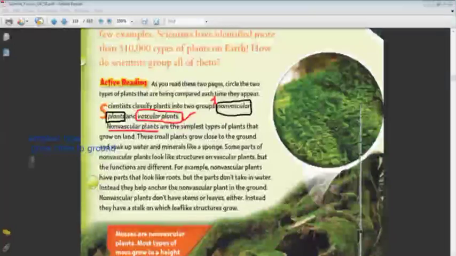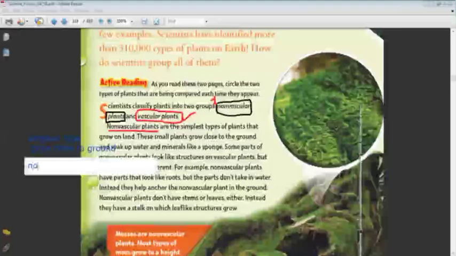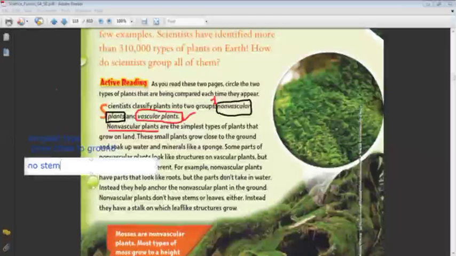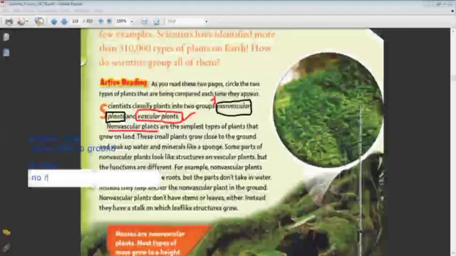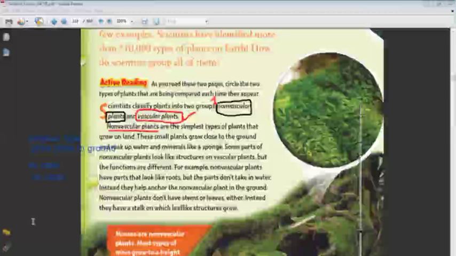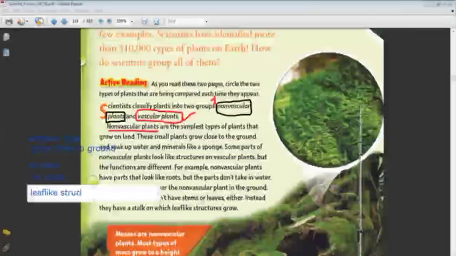Very good. So let's write what are the properties of the non-vascular plants, Karma. Has no stem, no roots, and no leaves, or we can say it has leaf-like structure.